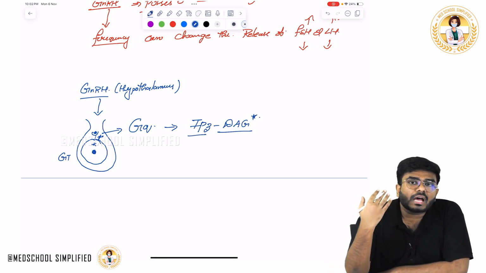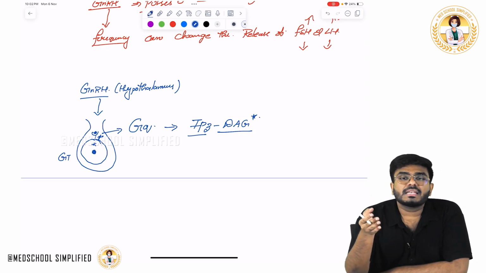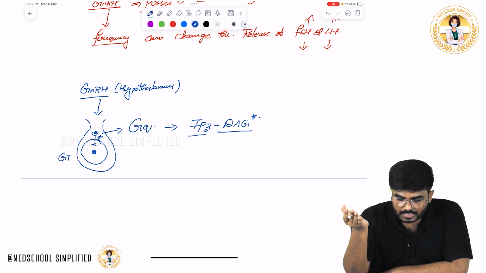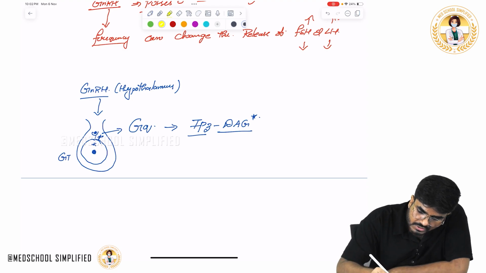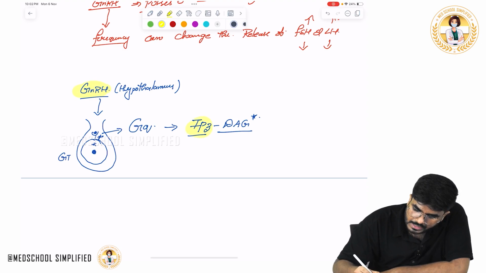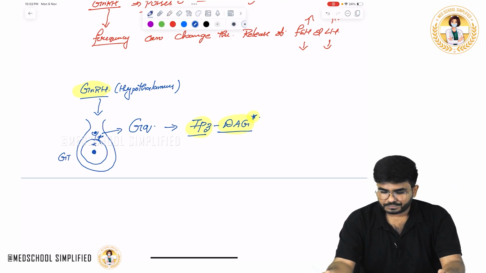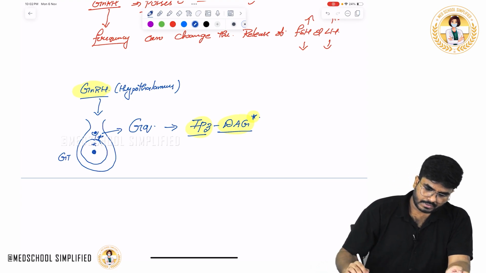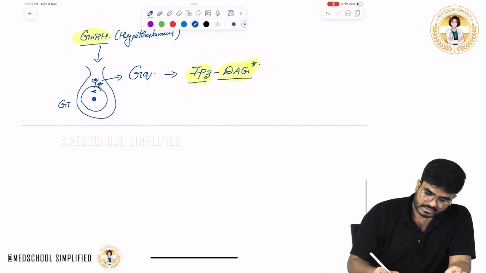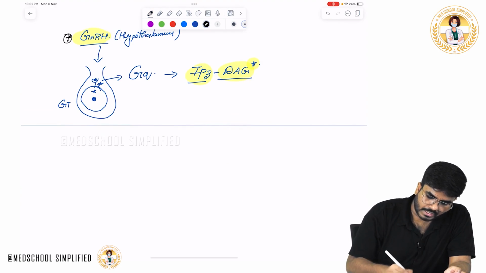Some hormones use cyclic AMP as a secondary messenger. If they ask you in your exam, GnRH uses IP3 DAG as its secondary messenger. Done.